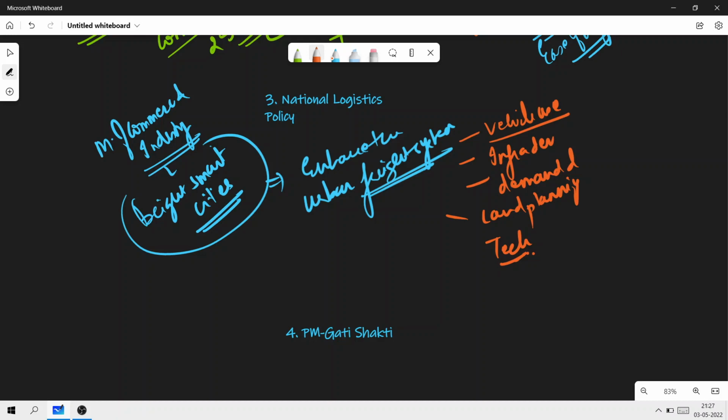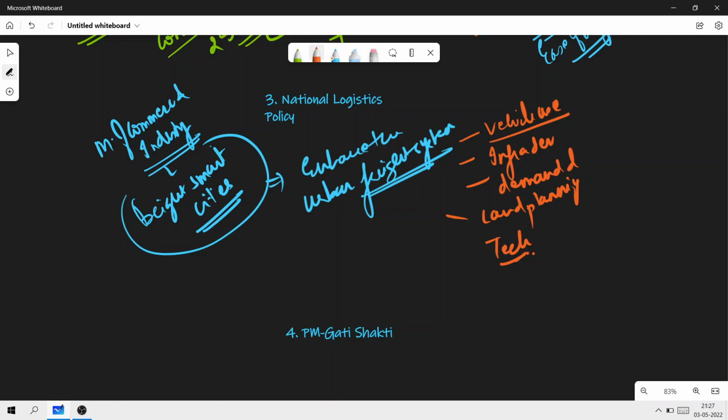So what are the major drivers of the logistics industry? You have to simply understand that it is urbanization, right? It is that manufacturing in India holds the potential to contribute to our GDP by the year 2025 up to 25 to 30%. And also this will help in improving the infrastructure nationwide. So these are the important concepts that you have to understand.